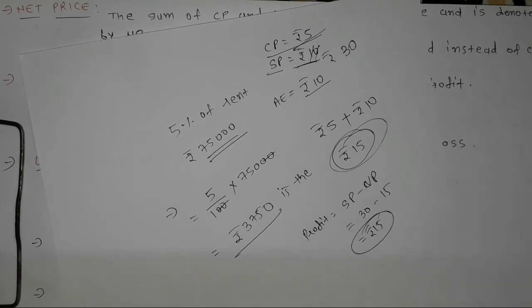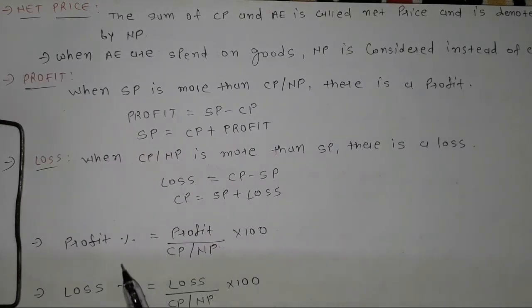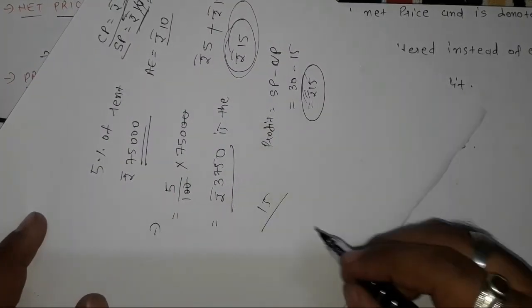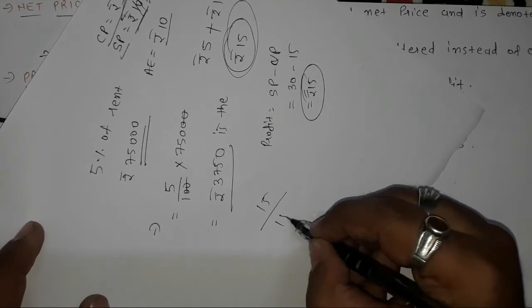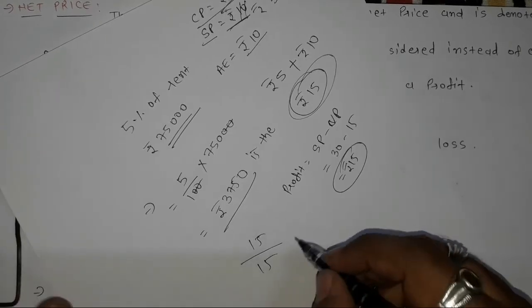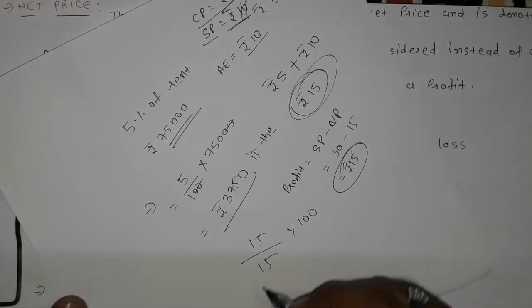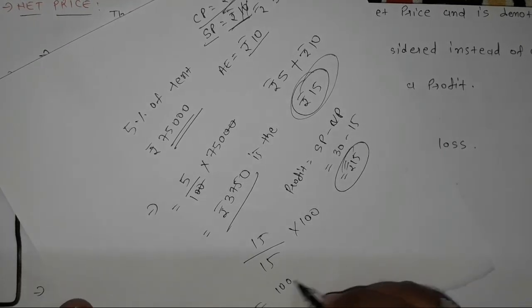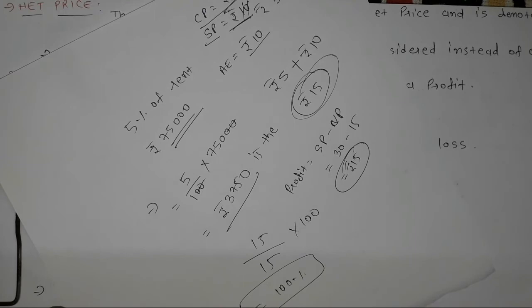Now in your exam the question will be like find the percentage of profit. So for that what we have to do? To find profit percentage, we have to do profit upon cost price or net price into 100. So here our profit is 15, upon net price, 15, into 100. So 15 will be cancelled. 1 into 100, 100. So here I will get 100% profit.